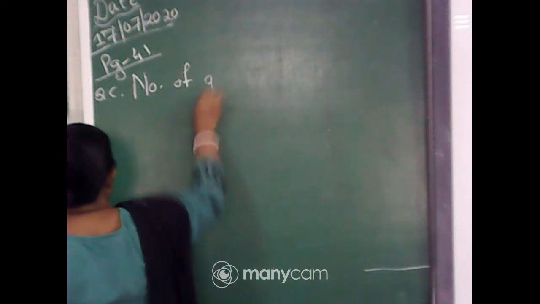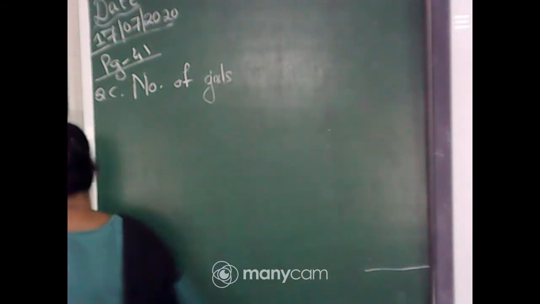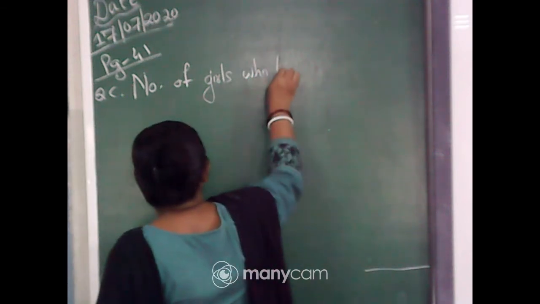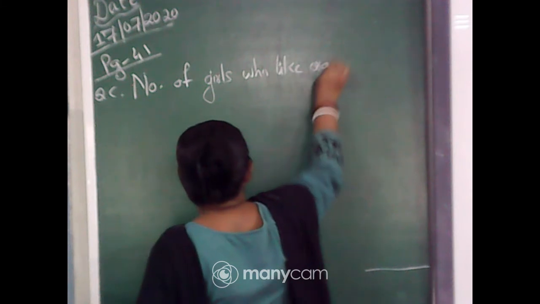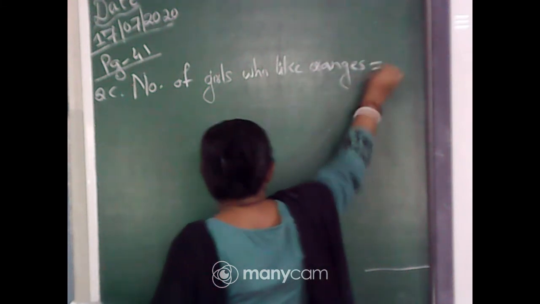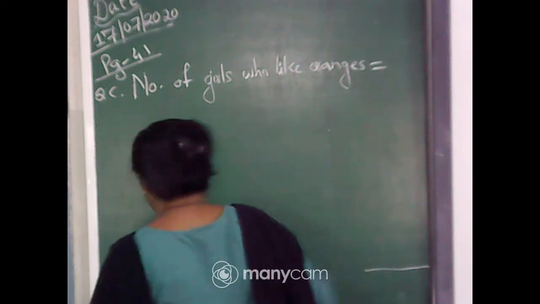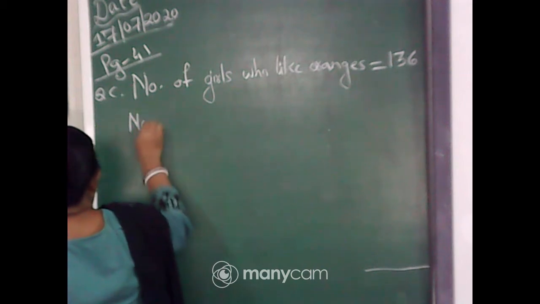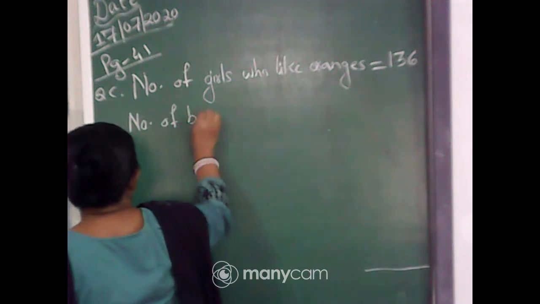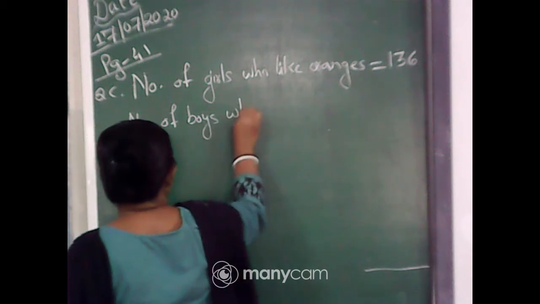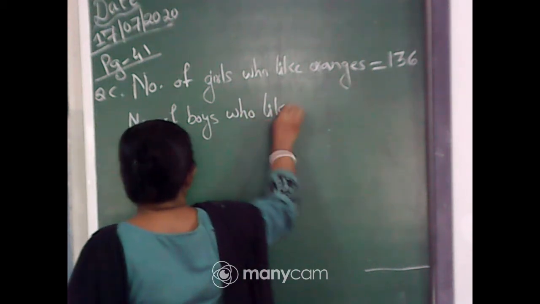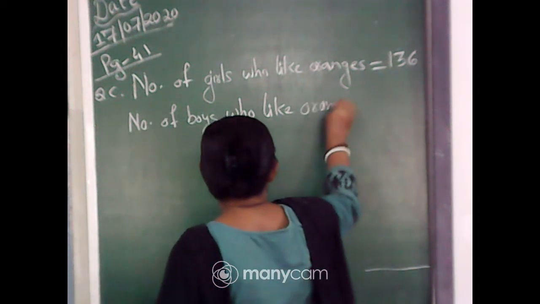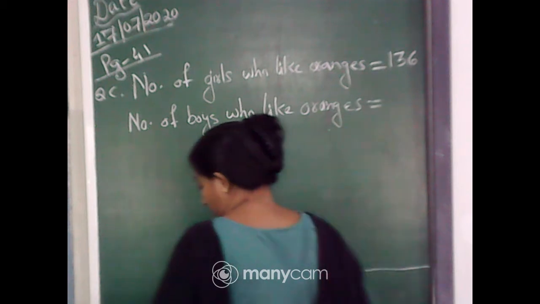Number of girls who like oranges is equal to 136. Now number of boys who like oranges, it is given in the table, 128.